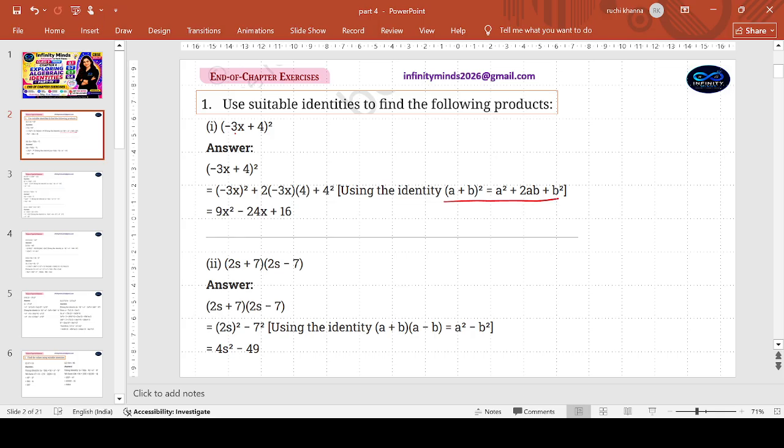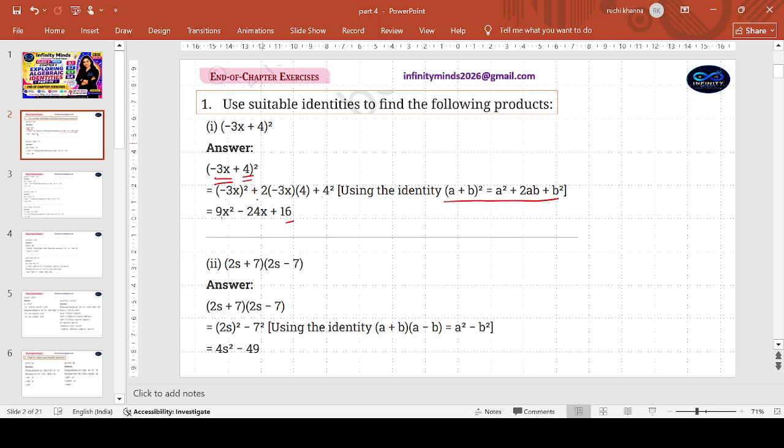It is very evident, this is addition of two terms. So it's an a plus b and there is a bracket around that. So a plus b whole square. What does the identity say? Square of the first term. So minus 3x will play the role of A and 4 shall play the role of B. Square of minus 3x, minus 3 into minus 3 is a plus 9, which will be x square. Square of the second term, 4 square, 16.